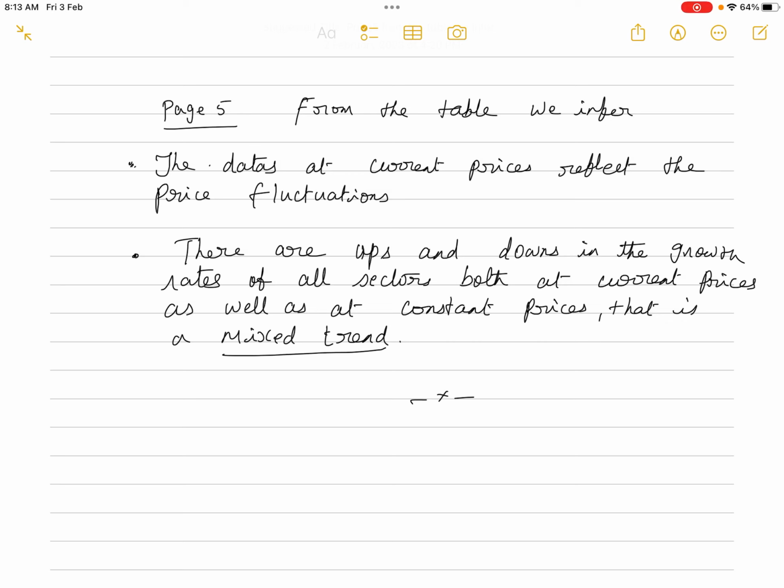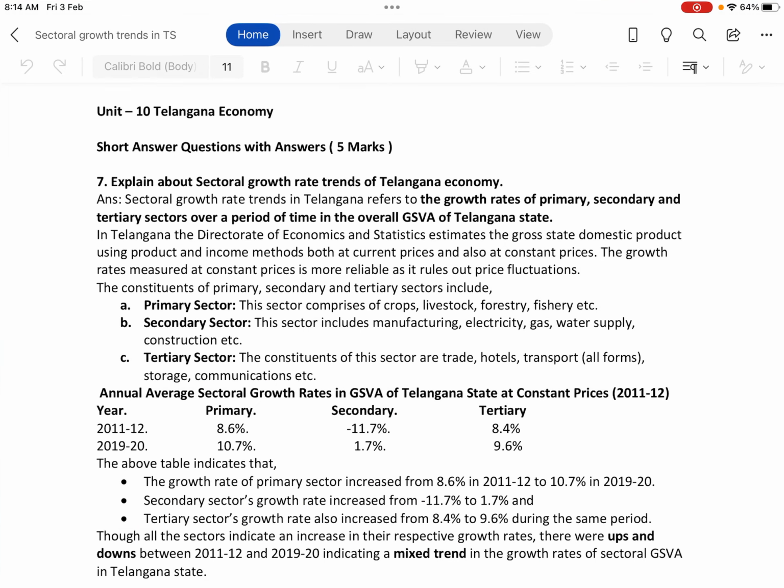That is, it is not continuously growing, it is not continuously decreasing, it is not continuously becoming stagnant. So there is a mixed trend in the growth rate of all the three sectors, both at current prices as well as at constant prices in the state of Telangana economy. So this is the conclusion we are getting. So this is the growth rate trends of the three sectors in the Telangana economy. Now let us look at the answer.